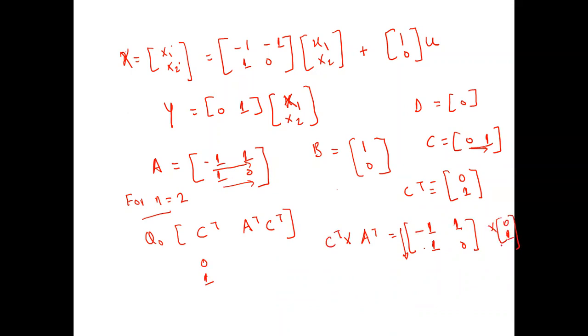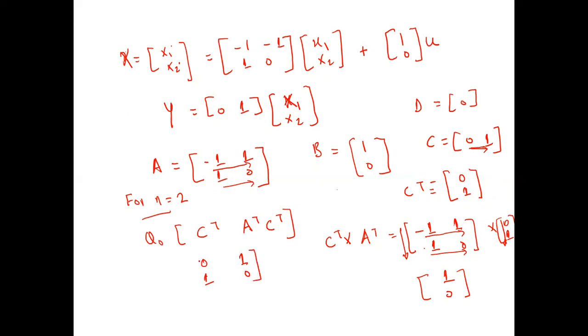Again, for the multiplication, this is row into column. So first, minus 1 into 0, and 1 into 1. So the first term will become 1. By now you must have understood row into column. So 1 into 0, 0 into 0. So what is the value of A transpose C transpose? I get 1, 0, right? So this is 0, 1 and this is 1, 0.